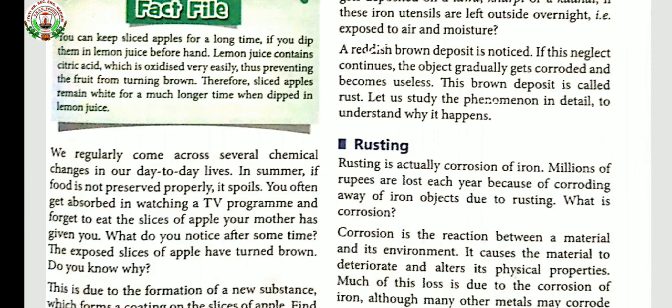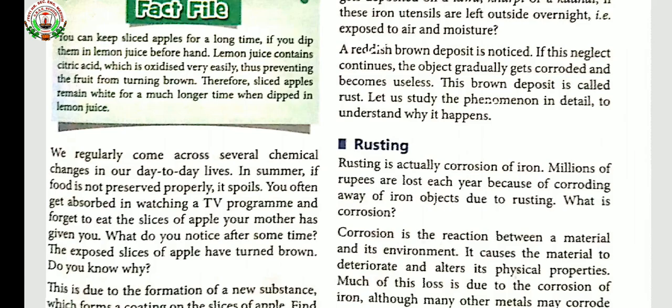Another example of a chemical reaction is when metal, especially iron, is kept in the open for a long period of time. What will you observe? You can see a brown coating deposit on the surface of the iron. This brown deposit is called rust. Now the question arises, what is rust? Rust is actually corrosion of iron. Corrosion is the reaction between a material and its environment. Not only iron but other metals also corrode.